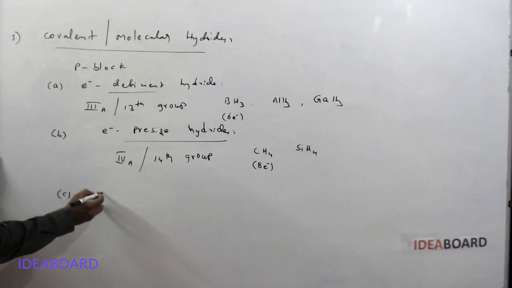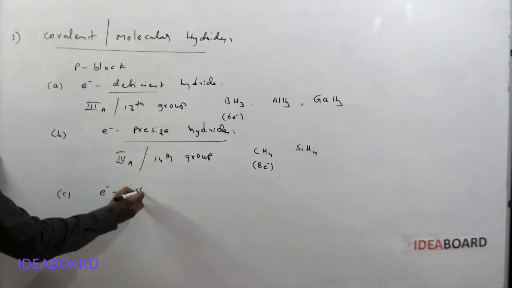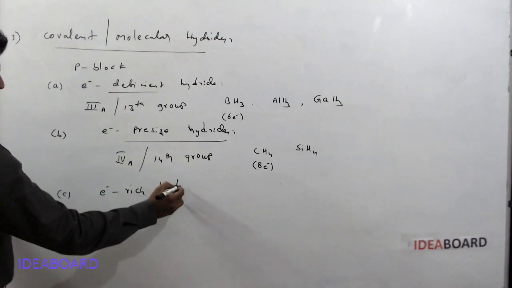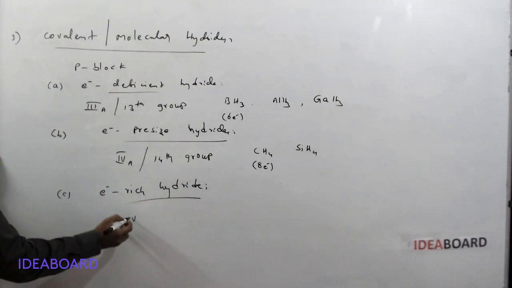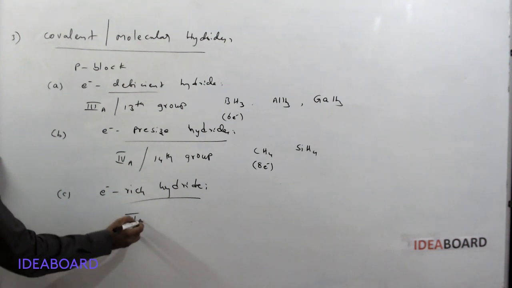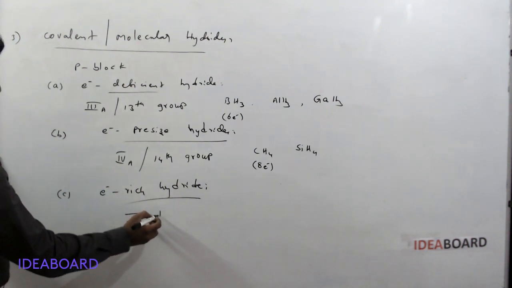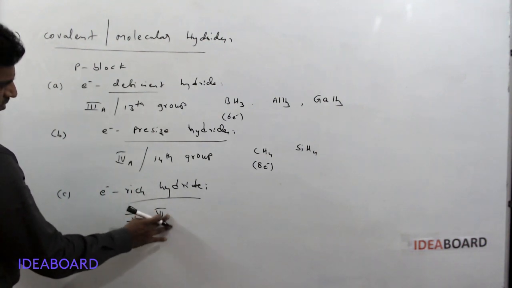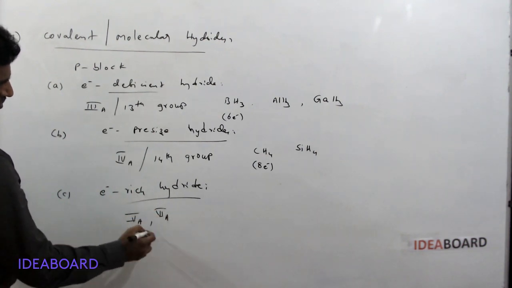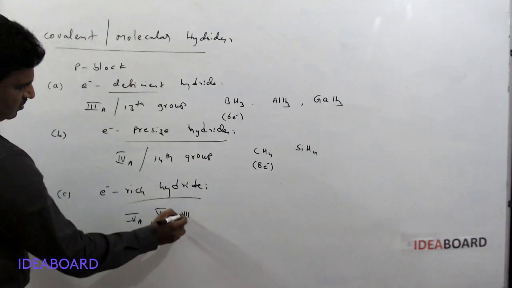The third type is electron-rich hydrides, mainly formed by 15th, 16th, and 17th group elements.